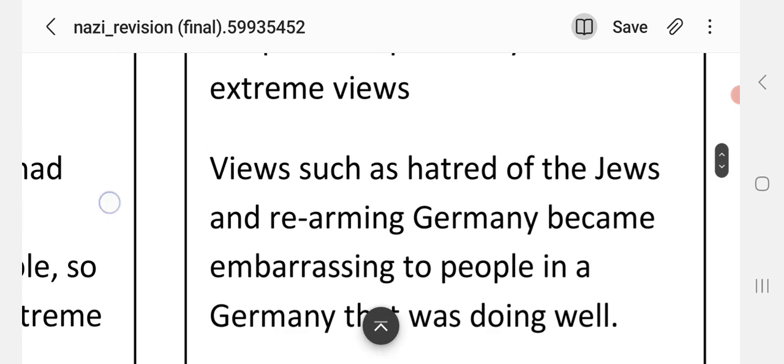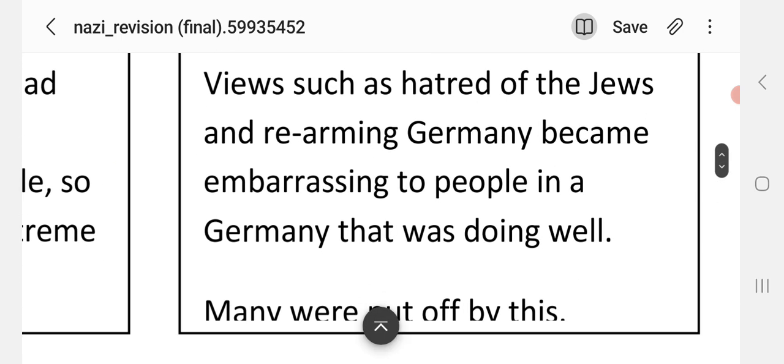People were put off by the Nazis' extreme views. Views such as hatred of the Jews and rearming Germany became embarrassing to people in a Germany that was doing so well. Many were put off by this.